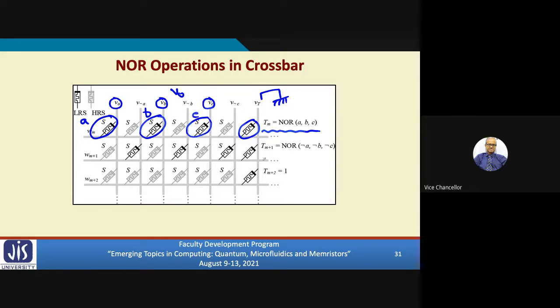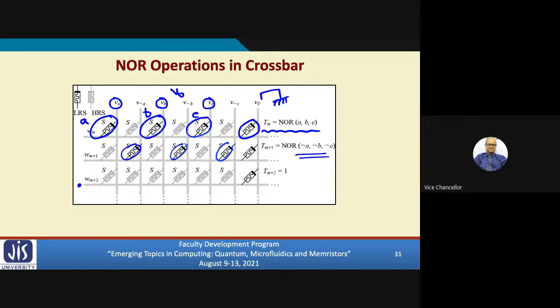Similarly, I can carry out some NOR operation on something. Let's say this contains A bar, B bar, C bar. By applying suitable voltages, I can carry out the operation. If I want to initialize a memristor to state 1, I can directly connect it to ground or supply voltage. I connect a voltage out here, and this particular memristor will be set. So you see, directly on the crossbar, I can carry out logic operations.